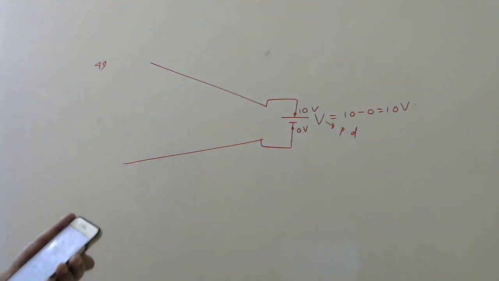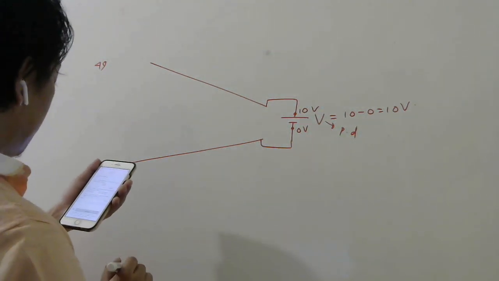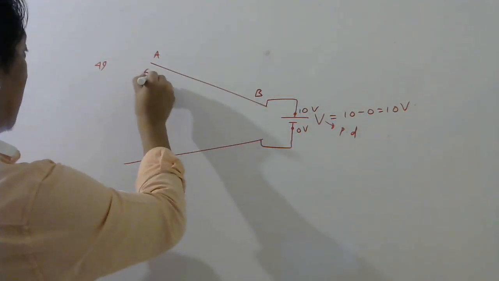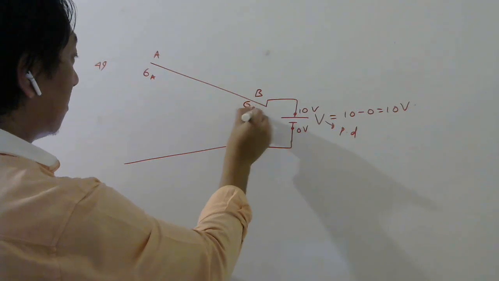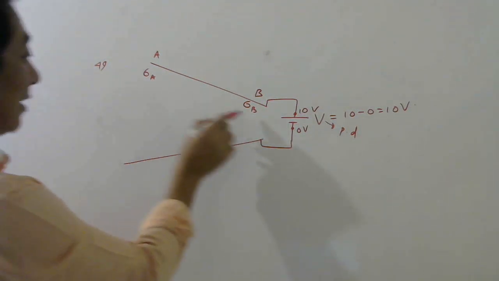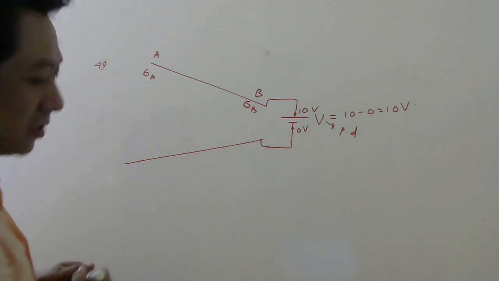They are asking, if sigma A and sigma B are the charge densities at A and B, so here the charge density is sigma A, here it is sigma B, then which one is greater, or are they equal? They are asking. Now, very simple question. Listen carefully.